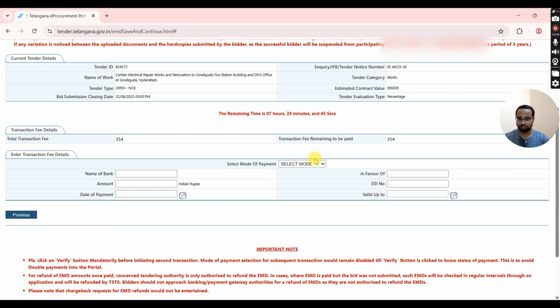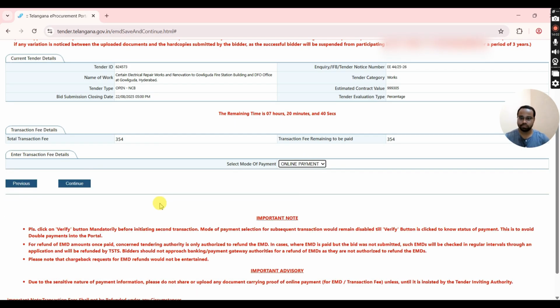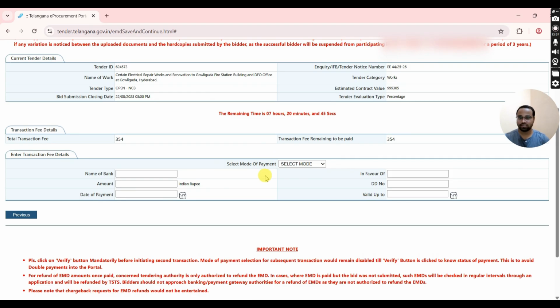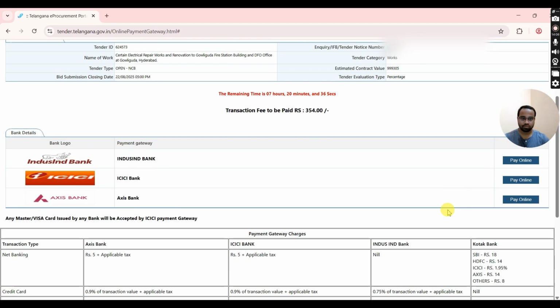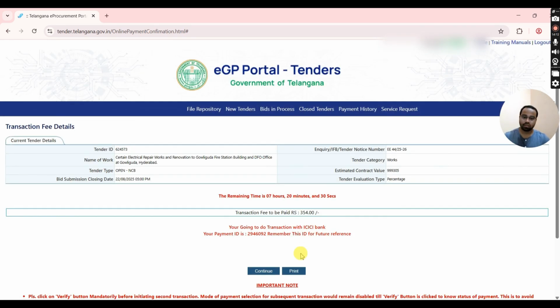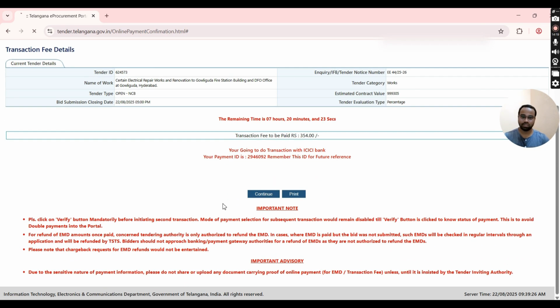You will be redirected to transaction fee details. Then select mode of payment. You have only one option, online payment. Without making transaction fee, you can't go forward to the tender process. Just to show this tender process, I'm making this payment through online gateway. Just select online payment and press on Continue. You will see the 3 banks gateway payments. Select any one bank payment and click again